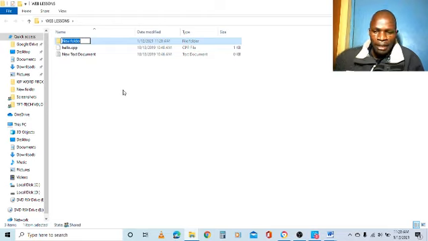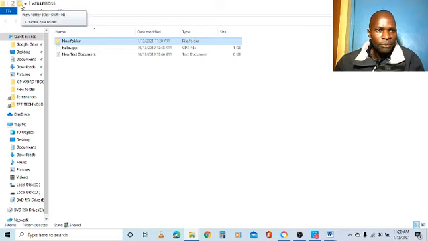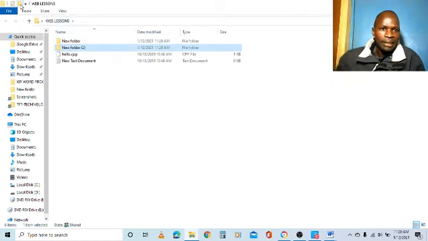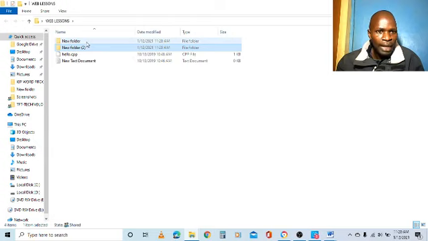So I press enter, and a new folder is created. I want to create another folder. So back there again, create new folder. So I click it, I press enter. You can see this one is new folder, but the next one created is new folder in bracket 2. So technically, the computer knows that what was created first as new folder was also new folder 1, and it did not indicate 1 in brackets, but will indicate the subsequent folders numerically in that order.